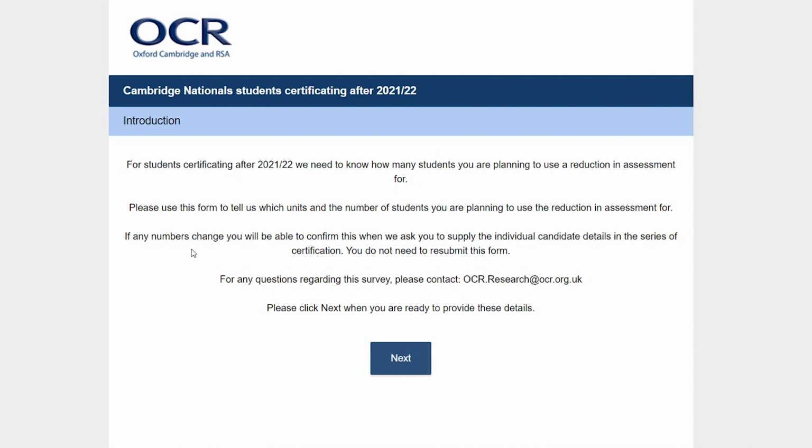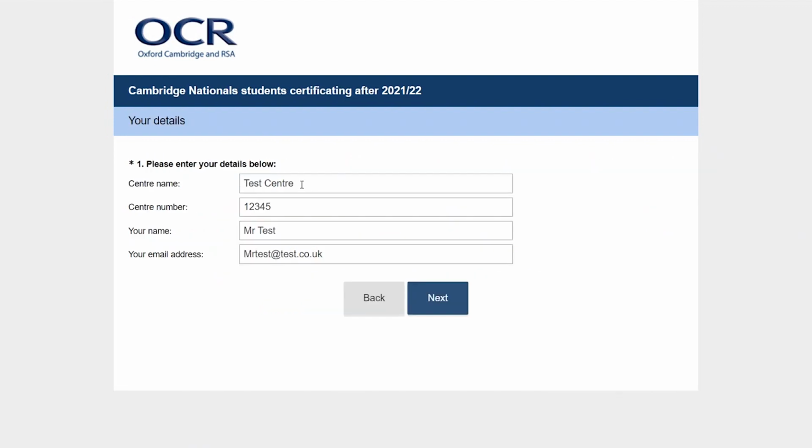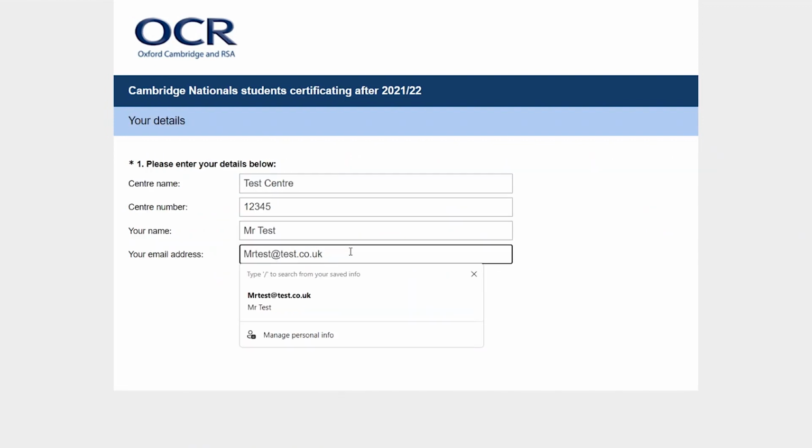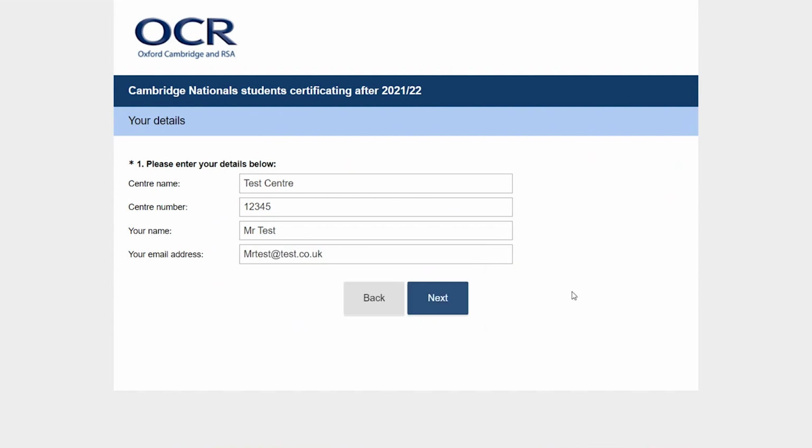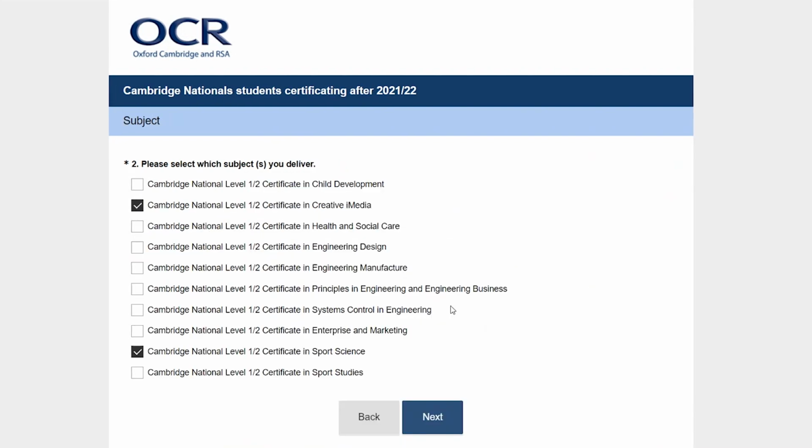This form will ask you to complete your centre details. Once you have selected or entered your centre details, the next step is to let us know which subjects you deliver.